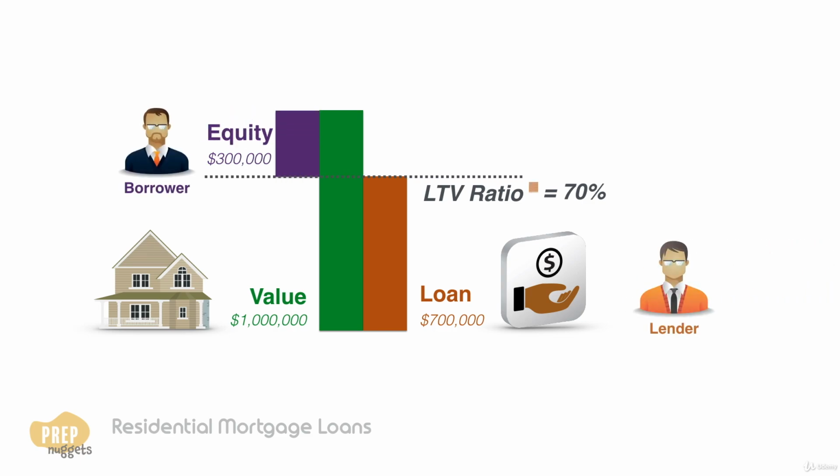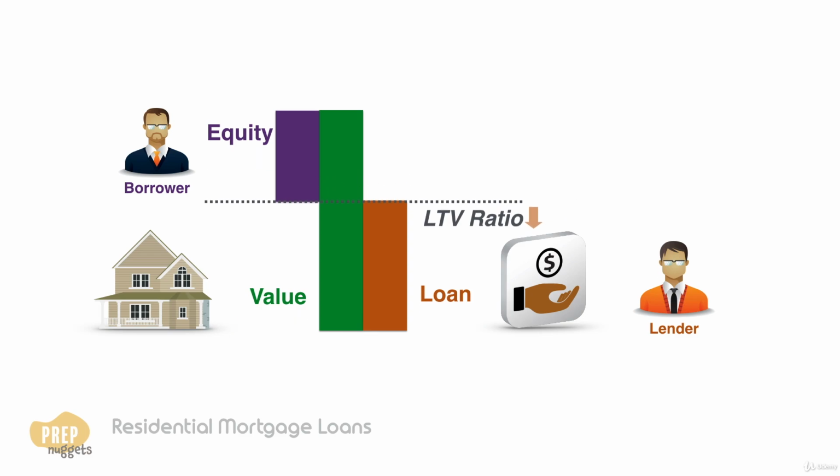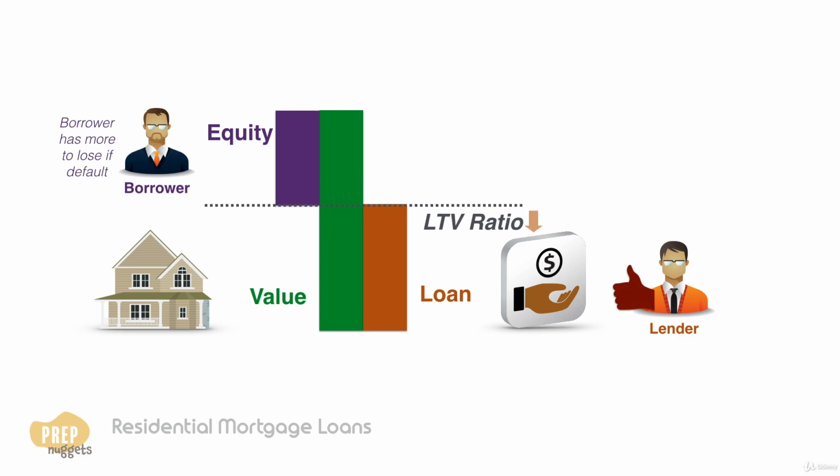For a lender, loans with lower LTVs are less risky because the borrower has more to lose in the event of a default. Also, if the property value is high compared to the loan amount, the lender is more likely to recover the loan amount if the property is liquidated in the case of a default.